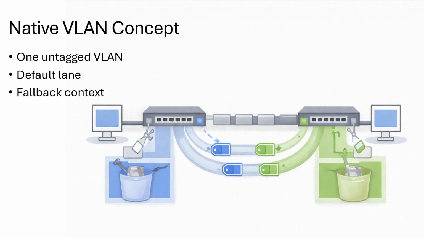But why allow untagged traffic at all? Historically, it helped with compatibility and mixed environments, but conceptually, the key point is that a trunk still needs a default interpretation for frames that arrive without a tag. So the rule is, if a trunk receives an untagged frame, it assigns it to the native VLAN. That's it. That's the concept.